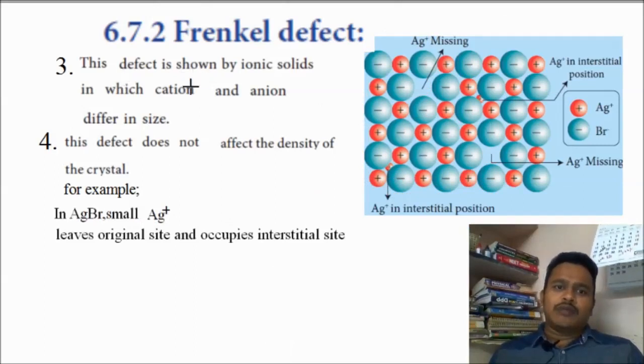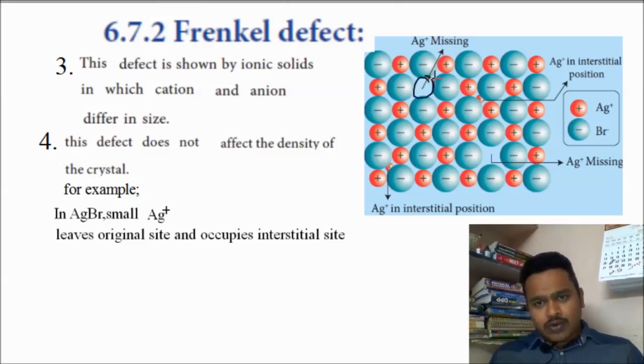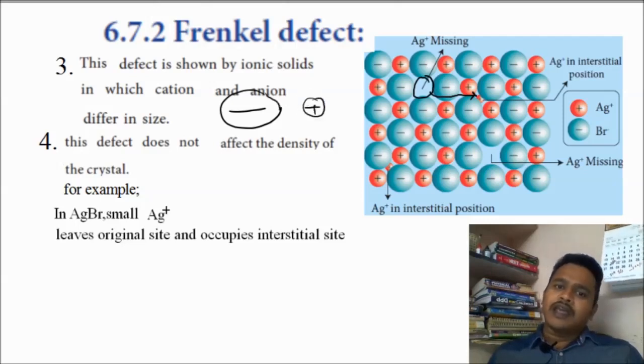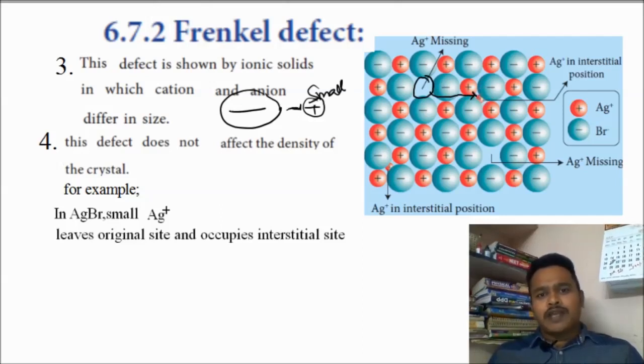And this defect is shown by ionic solids in which the cation and anion are of different size. What we studied: one cation dislocated from the original site to the interstitial site. Whenever the size difference between anion and cation is large, obviously the cation, being small, can come out and occupy the interstitial site. So this type of size difference leads to the Frenkel defect.